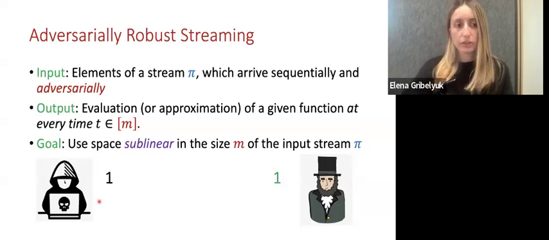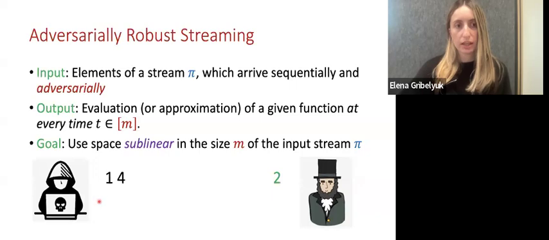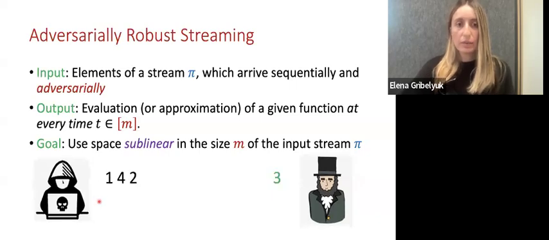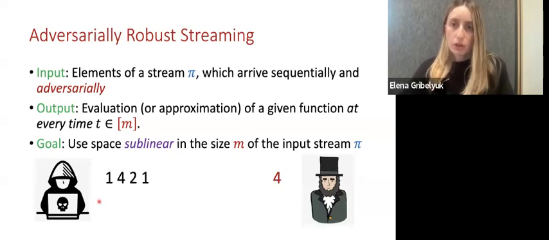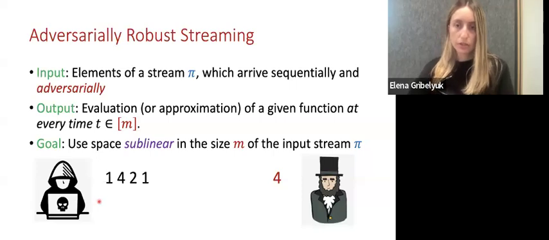For example, the adversary might select updates as we see here, and at each time point, the algorithm needs to respond with a number of distinct elements. But now we might wonder that over time, since the algorithm is randomized, it is conceivable that the adversary might learn something about the internal randomness of the algorithm. And if it can learn that, then potentially it can make the algorithm fail with high probability.